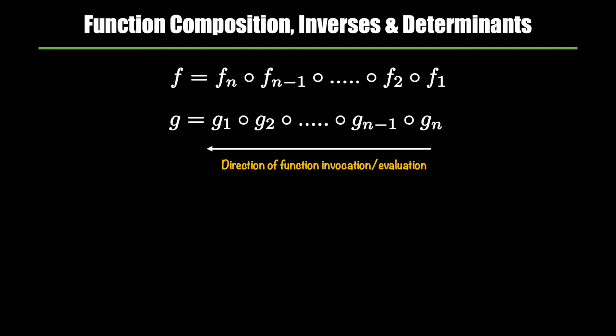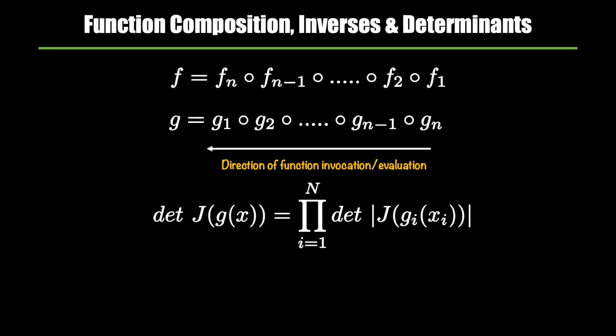Since we now have multiple invertible functions instead of one big function, we need to see what happens to the determinants as well. And this is not difficult either. We can simply compute the determinant at each step and then multiply it. This is what is shown by this equation. So as you saw in previous slides as well, you would be computing the Jacobian, which you compute with the help of the inverse function, and then you take simply the determinant of the absolute value.